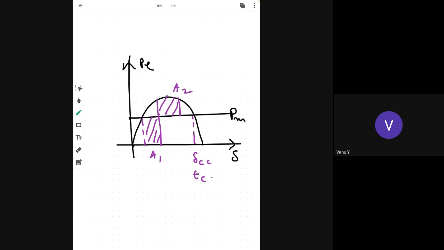When A1 equals A2, and provided delta C is less than delta CC or TC less than TCC, then you can ensure the transient stability. Transient stability also depends on the power angle curve, isn't it?